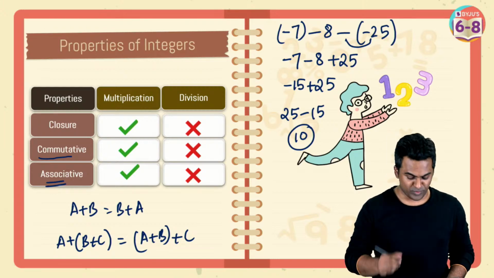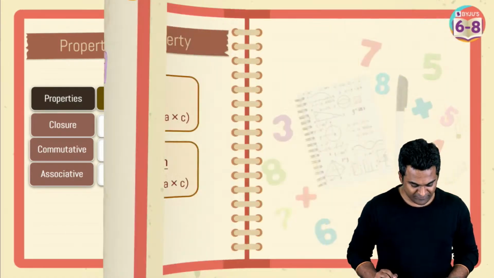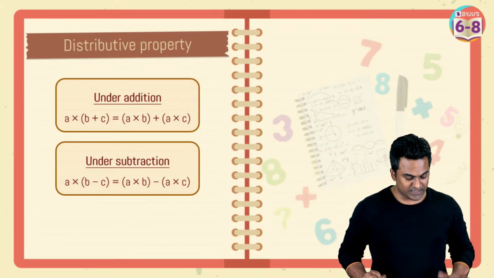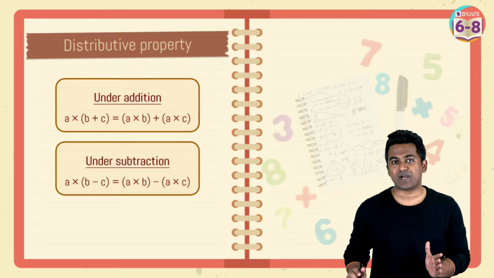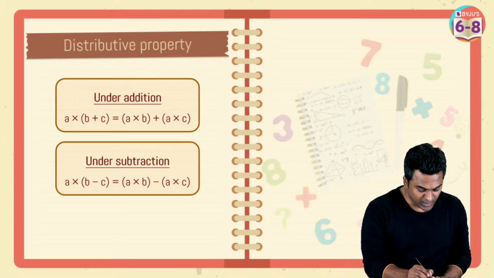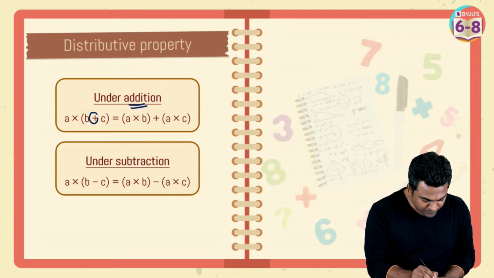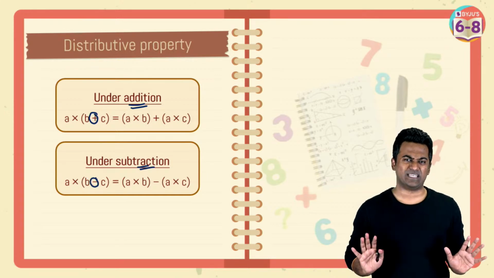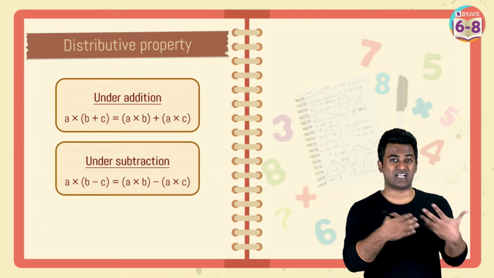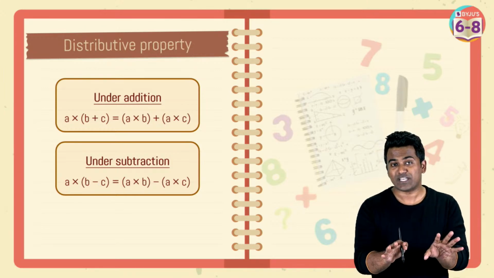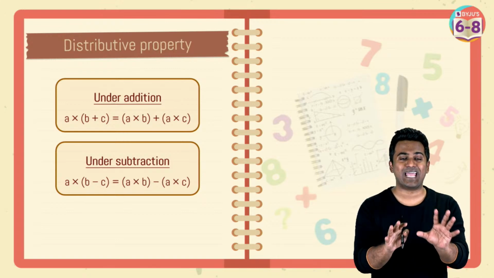I'm coming to the distributive property now, like one of the students has mentioned. Okay, so this is what the distributive property is, and it applies for addition and subtraction. Now you must be asking, where is the addition? This addition is here. Okay, subtraction, that subtraction symbol is here. That's it. Now let me show you how this is going to be useful, like we discussed in our revision sessions. Crucial in algebra.